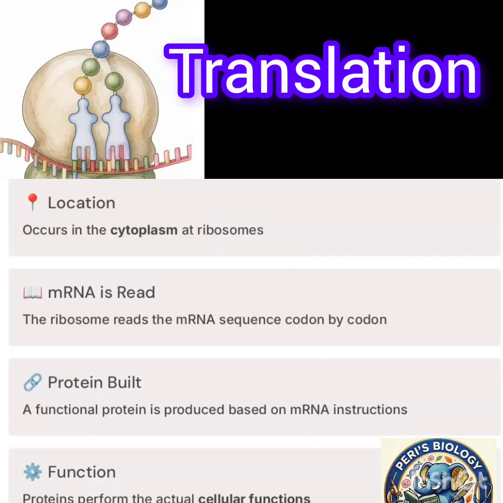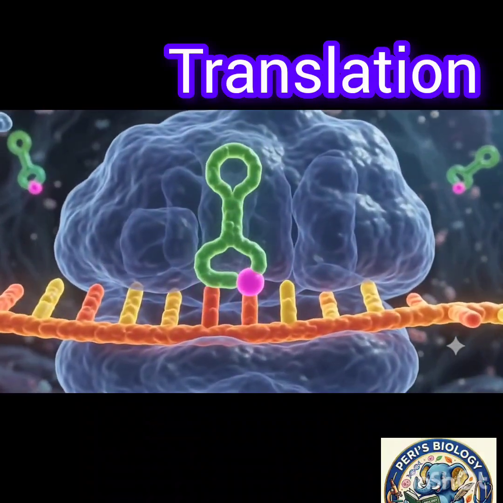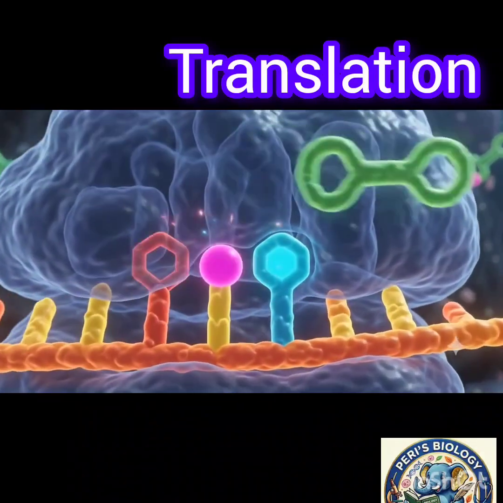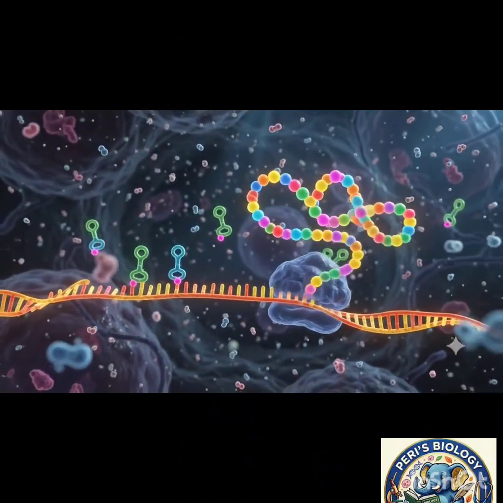The transfer of information from RNA to protein is called translation. It takes place in the cytoplasm at ribosomes. Here, the ribosome reads the mRNA sequence codon by codon. A functional protein is produced based on the mRNA. In translation, the cell reads the mRNA strand. Transfer RNA molecules match amino acids to each codon. Here, protein performs the actual cellular functions.